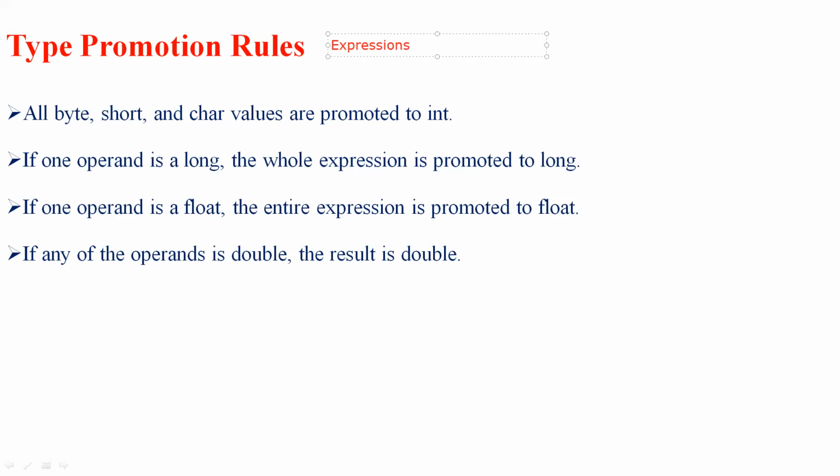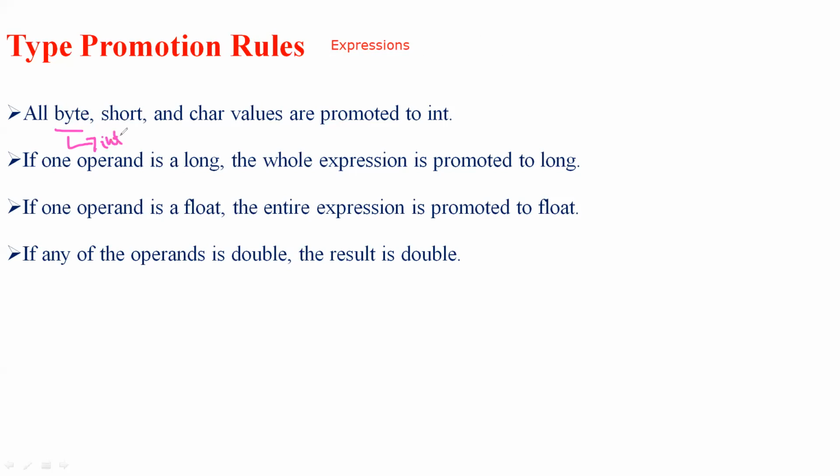The first one is that all the byte, short and char values are promoted into int. What that means is, if byte, short or char are used in a mathematical expression, Java will automatically convert the result into integer values. If I use a byte anywhere in a mathematical expression, it is automatically converted into an integer.